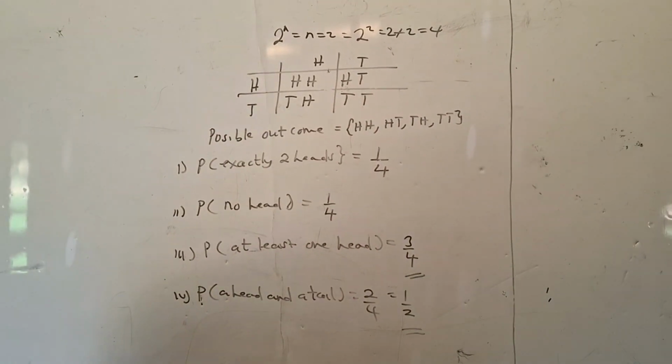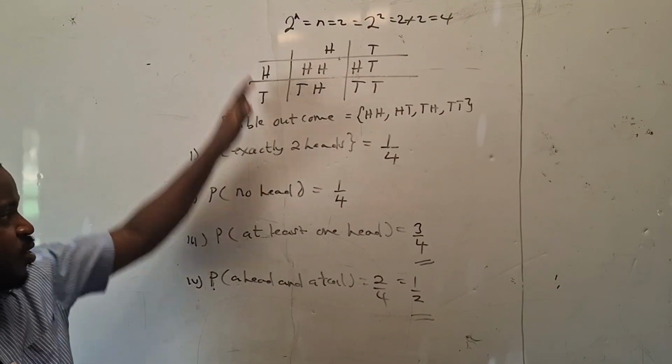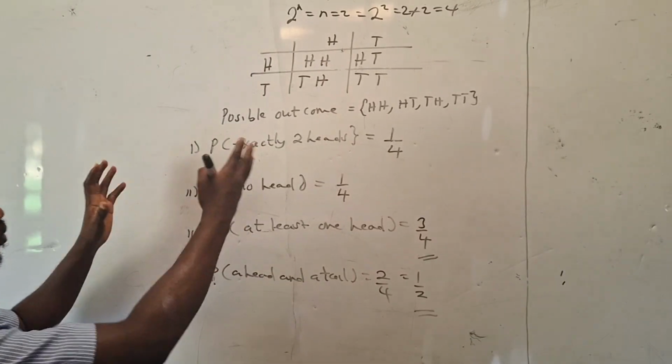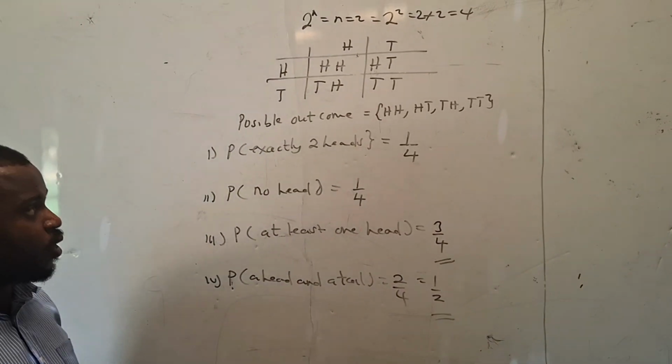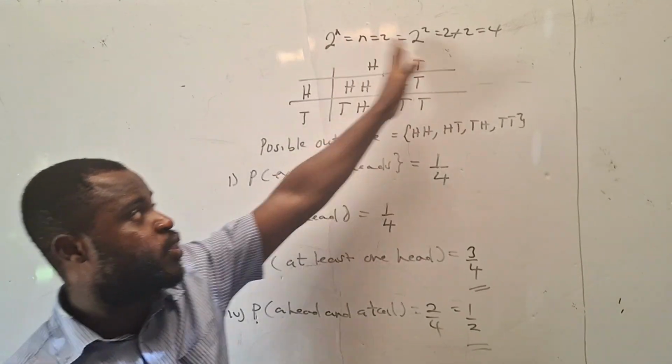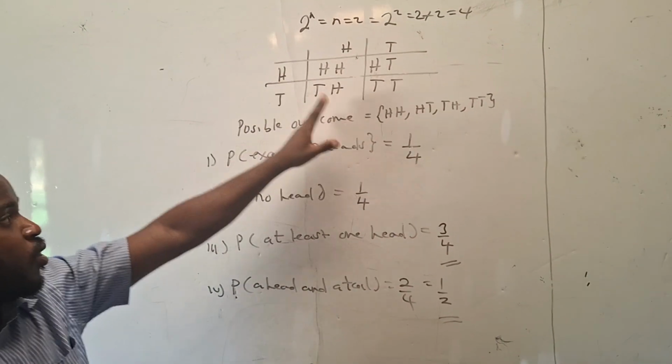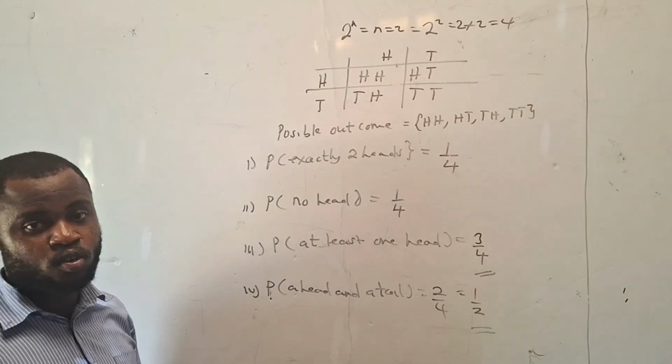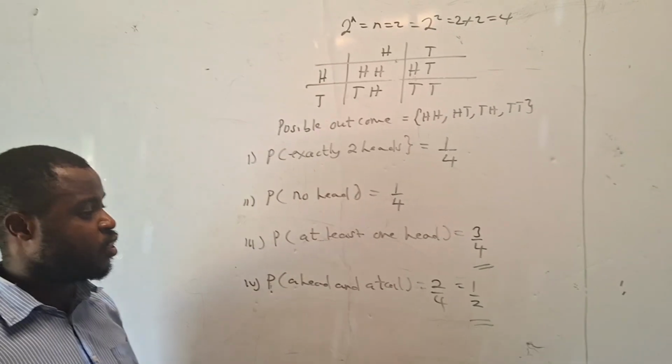So the probability of obtaining these ones are the ones we have done here. So 2 coins, head, tail, head, tail. So first of all, you can predict the total outcome as 4, then you solve it. It's so simple. So we are taking the next question involving 3 coins.